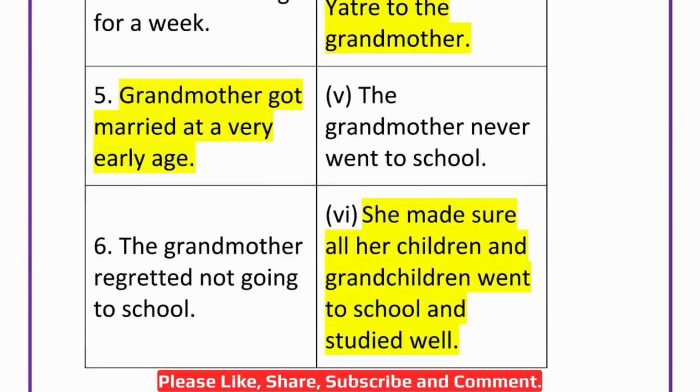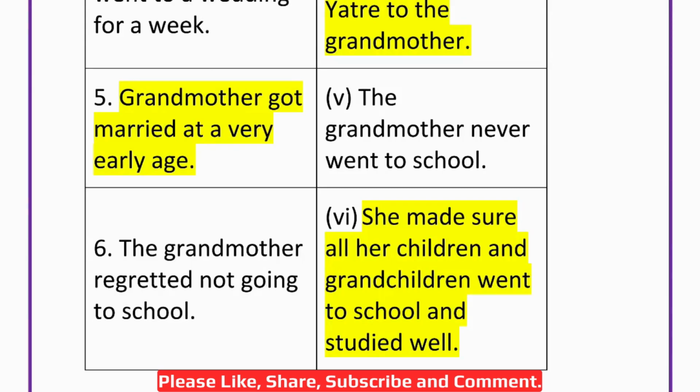Then effect is given number 5. The grandmother never went to school. So cause will be grandmother got married at a very early age. So that is why she was not able to go to school. Then 6 cause is given. The grandmother regretted not going to school. So the effect of this is she made sure that all her children and grandchildren went to school and studied well.